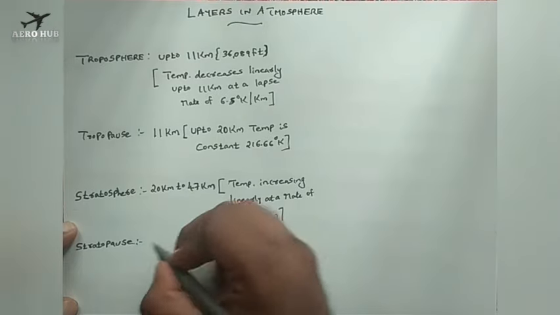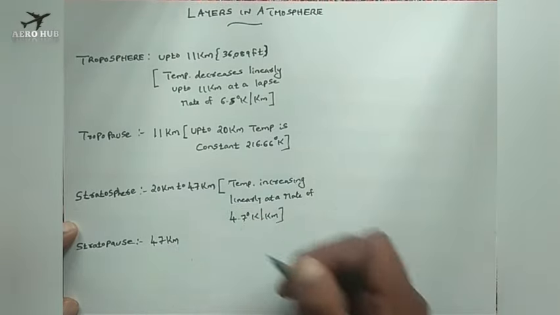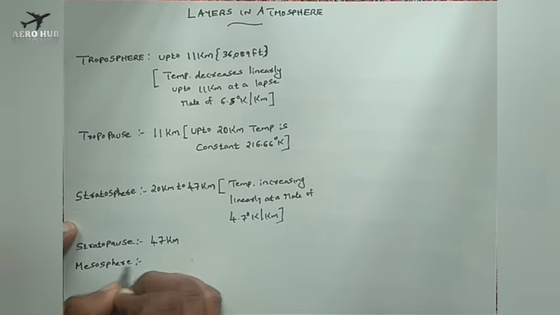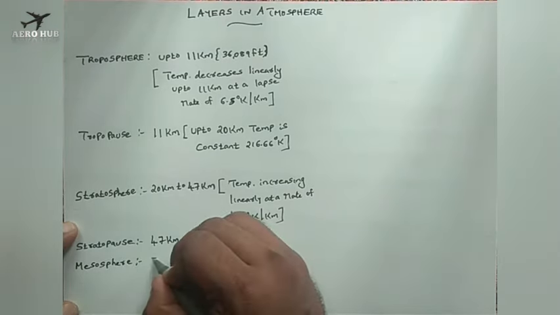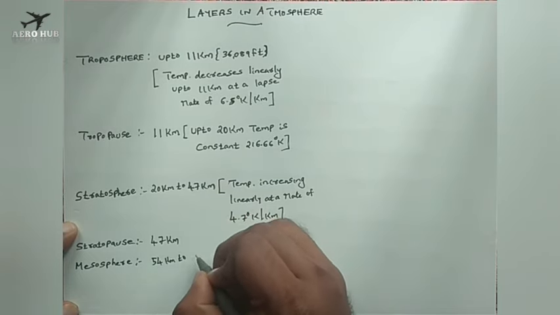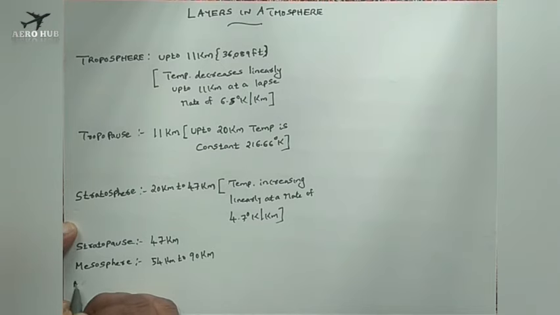Okay, this is present at 47 kilometer. Next layer, after that we have the layer of mesosphere. This starts from 54 kilometer to 90 kilometer. Okay, then we have something called mesopause.